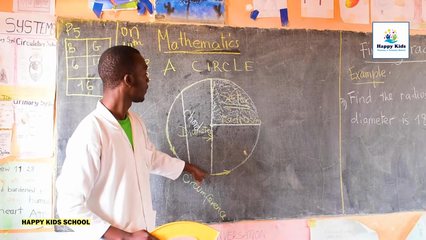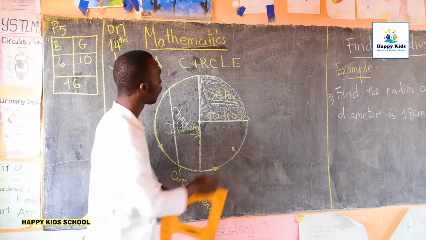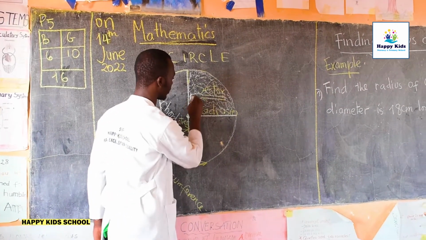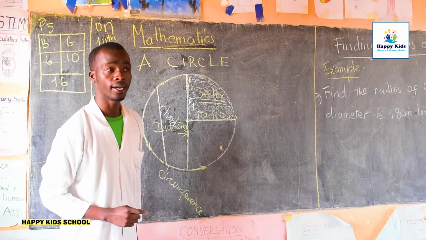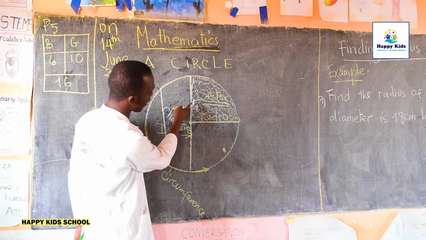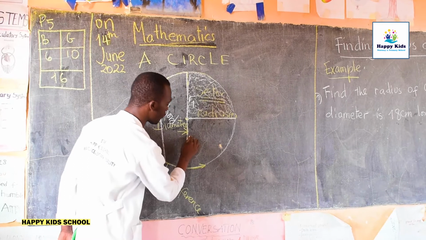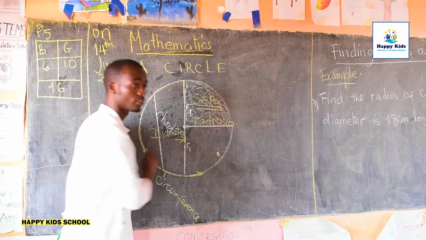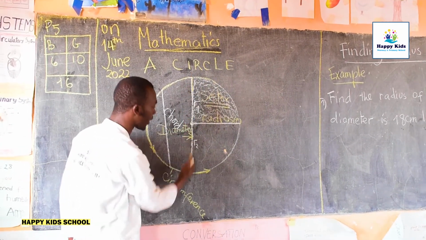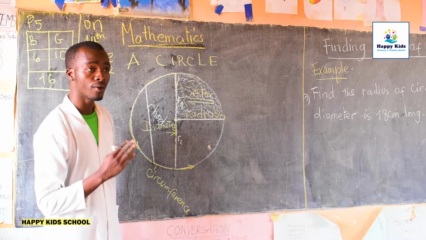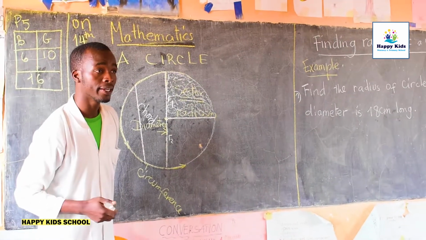How now? As you can see, once we take radius number 1, are we together here? Yes. Try to follow. Once we have radius number 1 and radius number 2, once they are combined together, forming one length, they form a diameter.